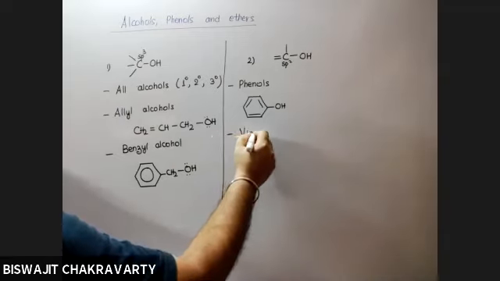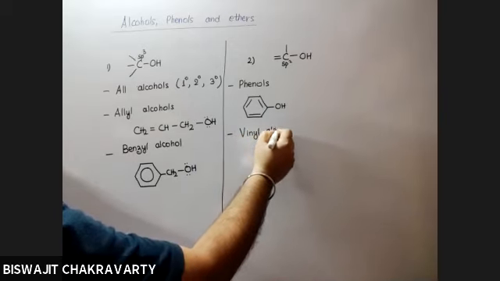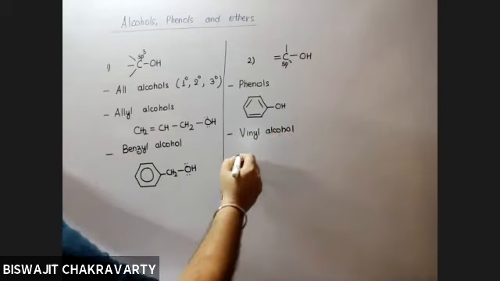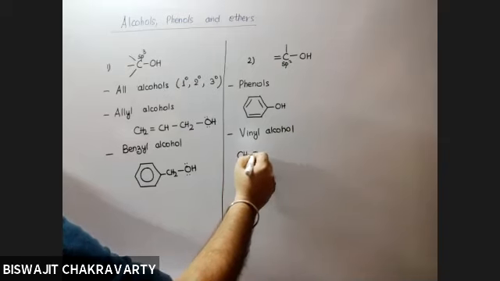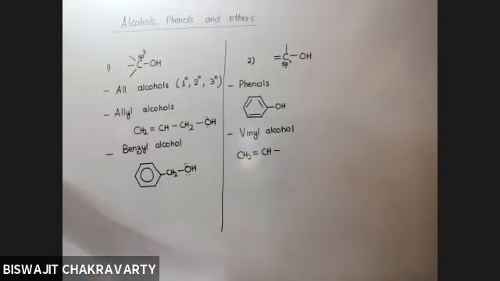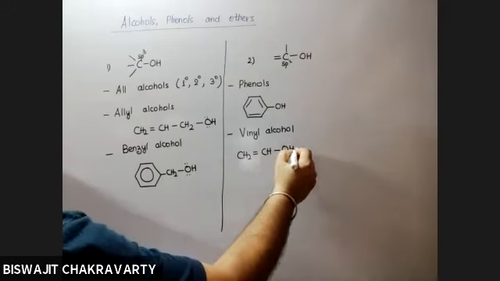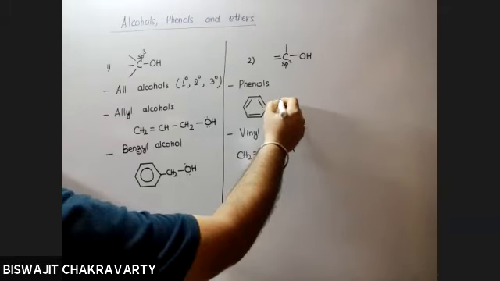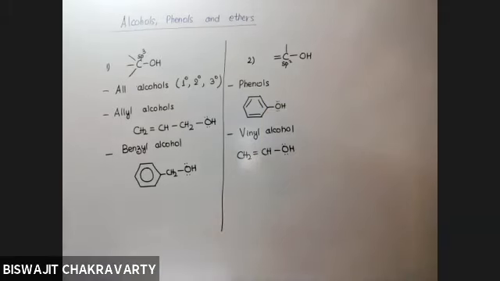Vinyl alcohol. What is a vinyl group? If you remove one hydrogen from ethene, then it gives you a vinyl radical, and to this, if you put in an OH group, it is vinyl alcohol. So this way,